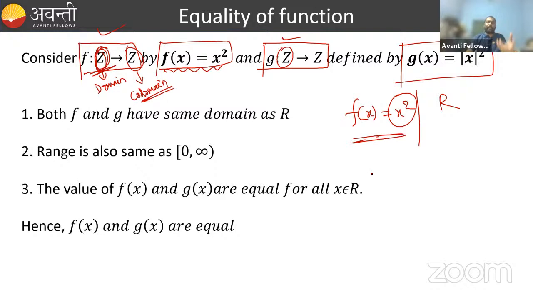You can put any real number in place of x for which f of x is defined. That's why the domain of this function is R.